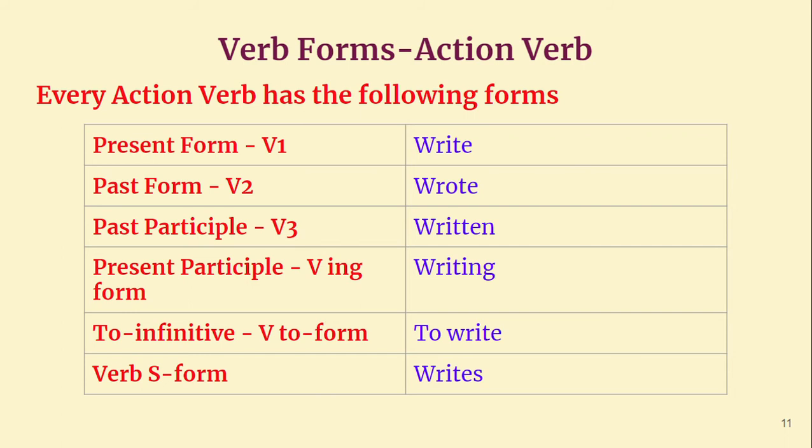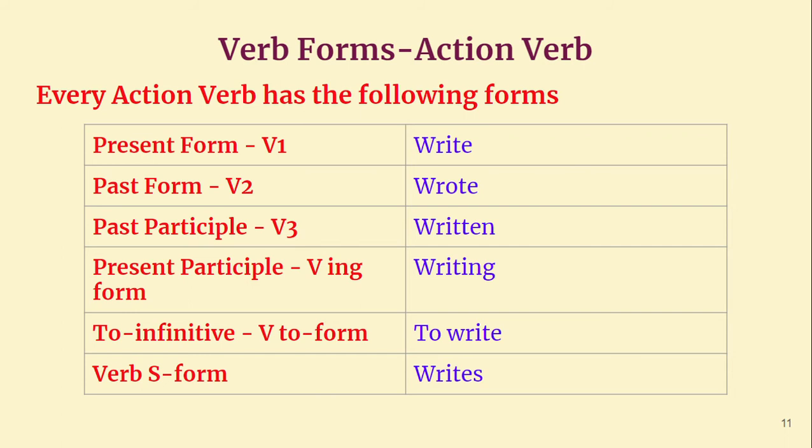Even in helping verbs, auxiliary verbs are very, very important, particularly in the structures of tenses. So, unless you learn these forms of verbs, you cannot totally learn tenses.